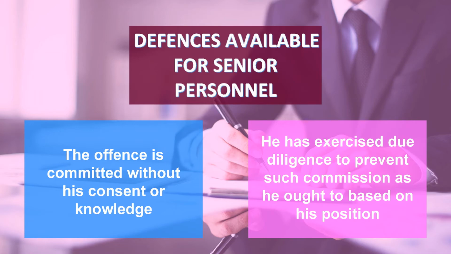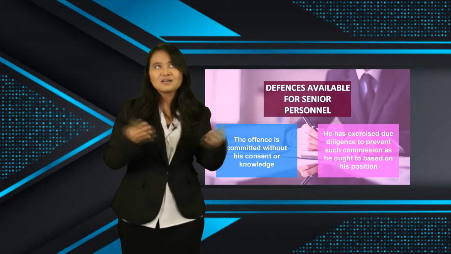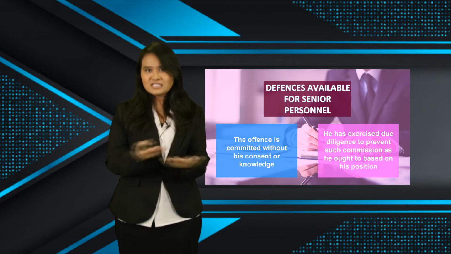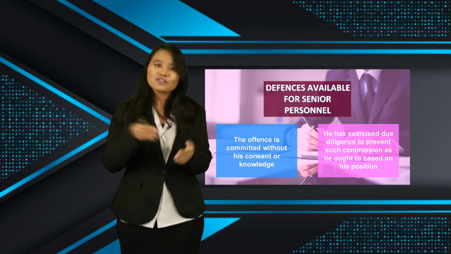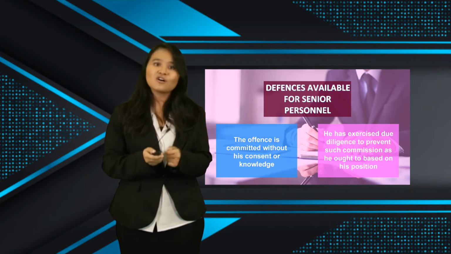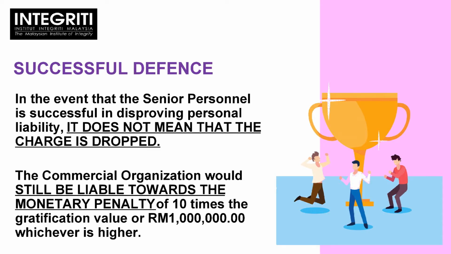So for example, if you are a director, you would have to prove that you have exercised due diligence. For example, you have drafted an anti-corruption policy and disseminated it among your employees. Now that means you have exercised due diligence to prevent a commission of bribery. However, keep in mind that despite successful defense of the senior personnel, it does not mean the charge is dropped. The commercial organization would still be liable to a monetary penalty until they have proven their defenses.